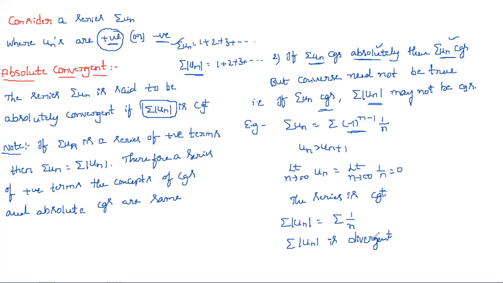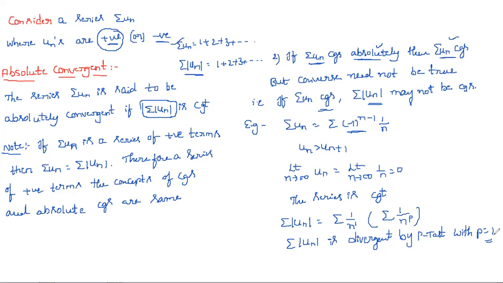Because here we have summation 1 by n, so by the p test with p equal to 1. Is this in the form of summation 1 by n power p? Yes, with p equal to 1.